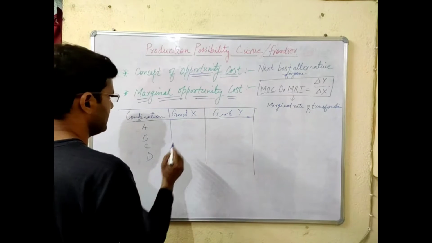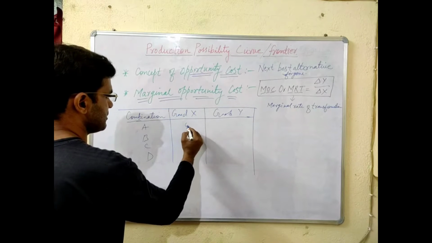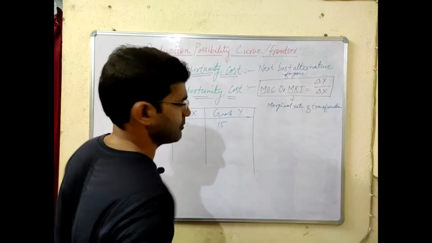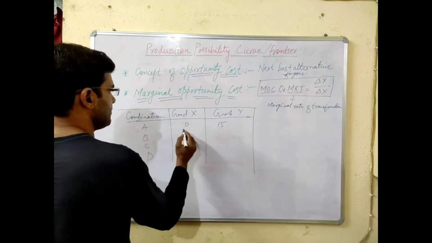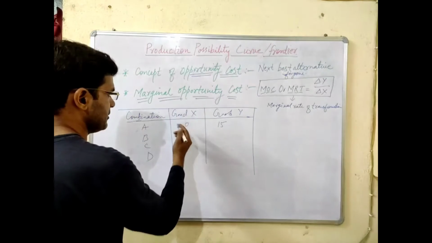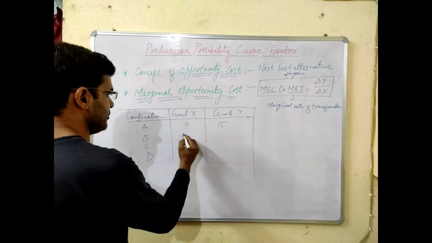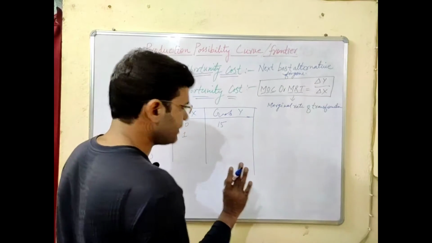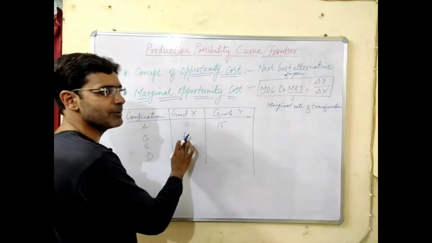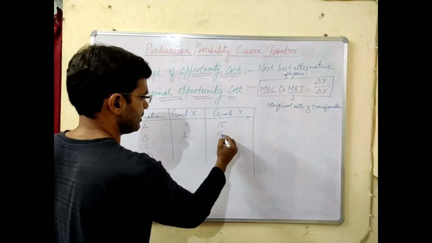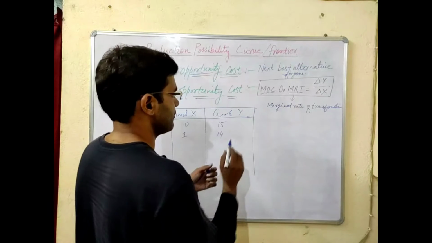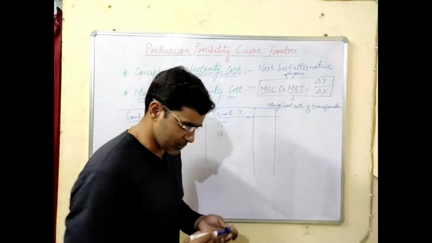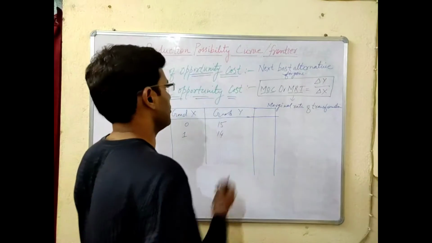Now at the first combination, the economy is producing 0 units of commodity X and 15 units of commodity Y. Suppose it shifts towards the commodity X and produces 1 unit of X. Now it has to sacrifice some units of commodity Y because it is gaining some units of X. So it will sacrifice 1 unit here and it will get 14 units of commodity Y. Here we show the MOC, or the marginal opportunity cost.